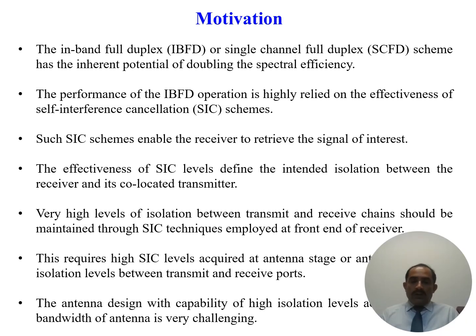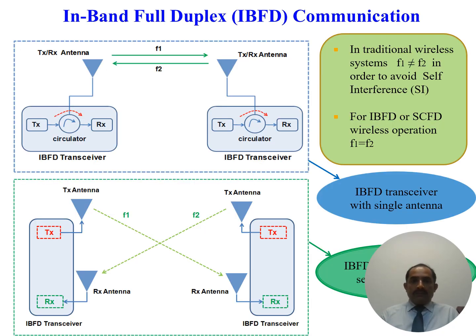So there are so many techniques and there are so many stages where this self-interference cancellation can be used to achieve high isolation. But the first stage is the antenna stage or the RF front end, because most of the self-interference should be suppressed at the antenna stage. Consequently, the antenna is designed with the capability of high isolation over wider bandwidth, because if we use such antennas for wideband applications, then we need to suppress this self-interference over the wider bandwidth. So this is the mechanism of in-band full duplex.